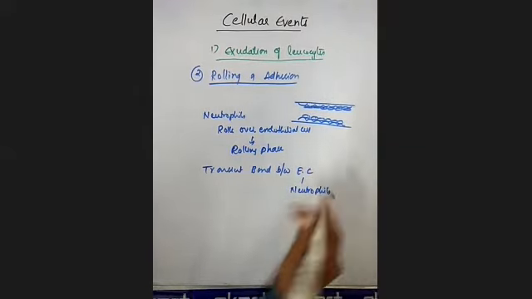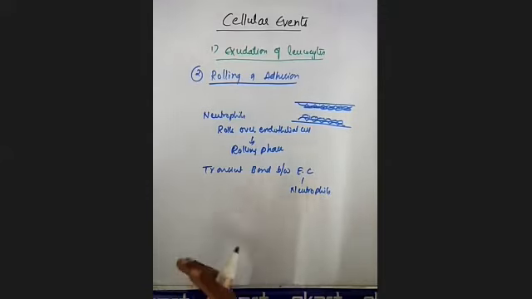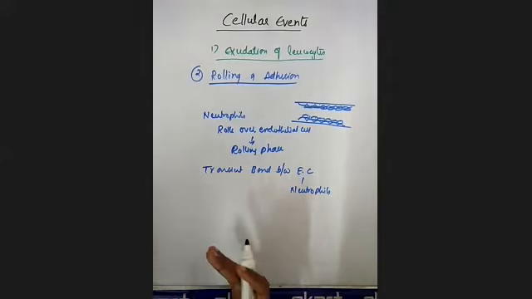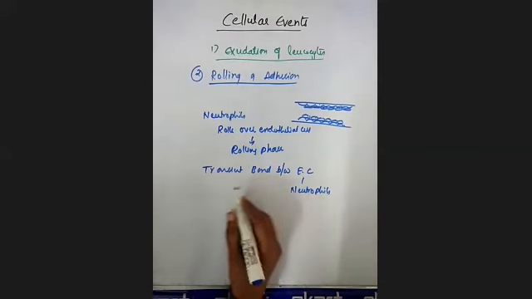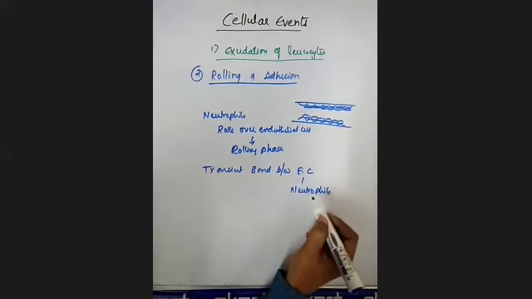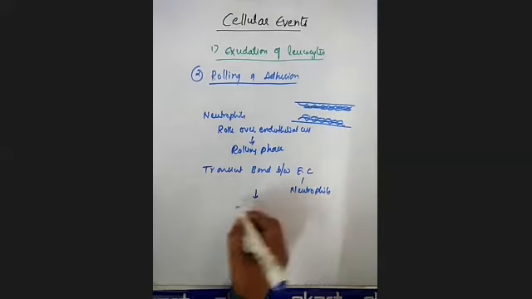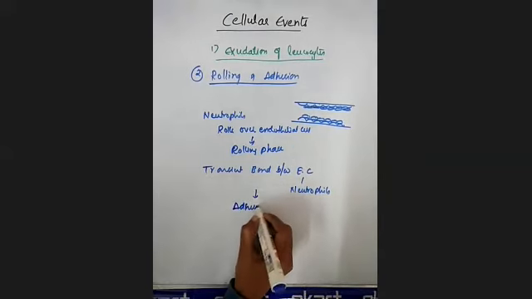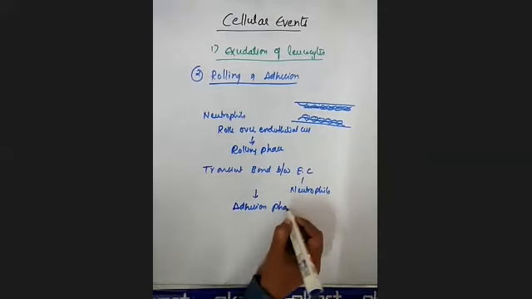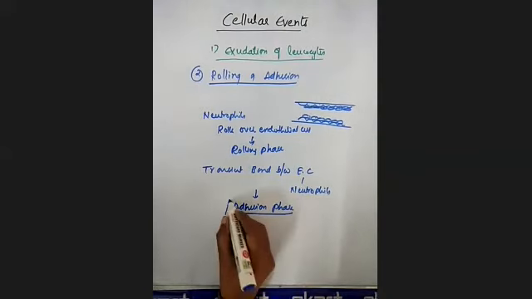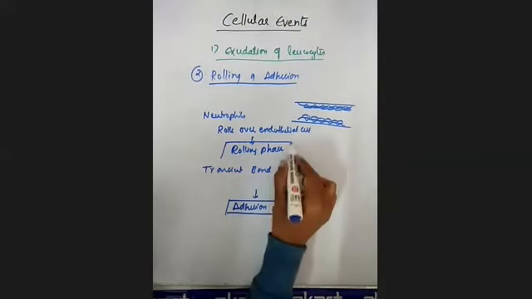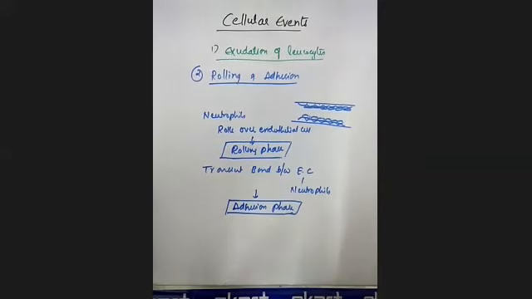Clear? As these two types of cells roll over each other, they form a transient bond between the endothelial cells and the neutrophils. This you will call the adhesion phase. That's why this stage you will call rolling and adhesion.